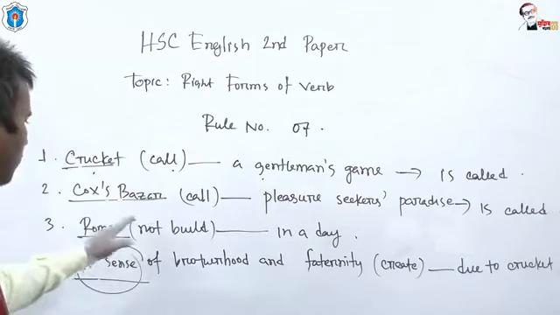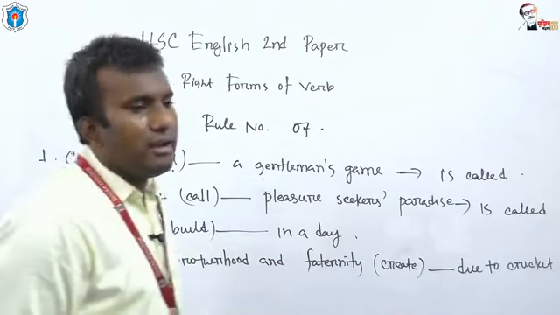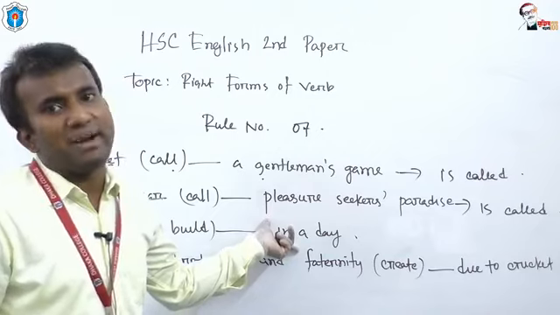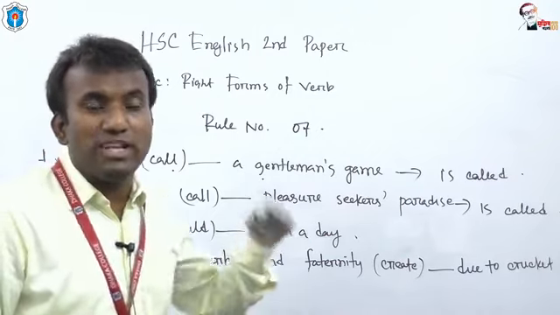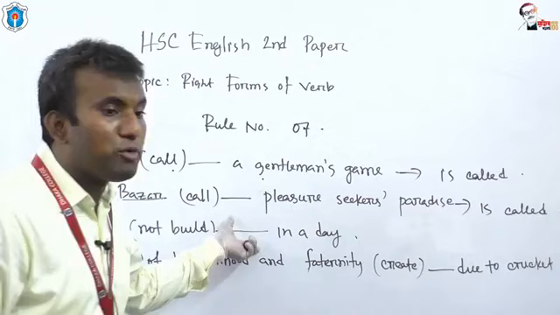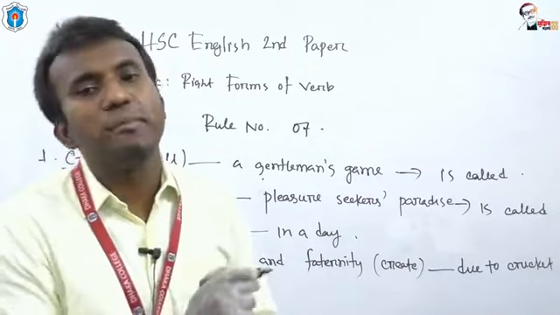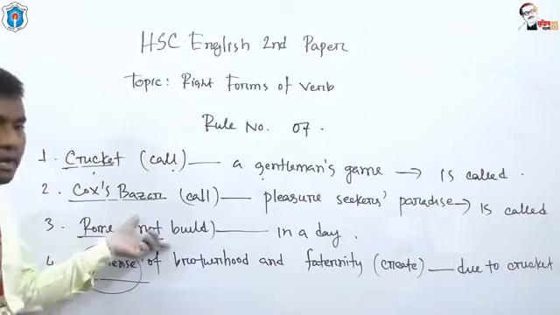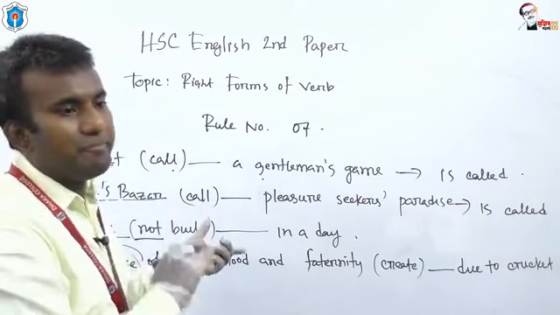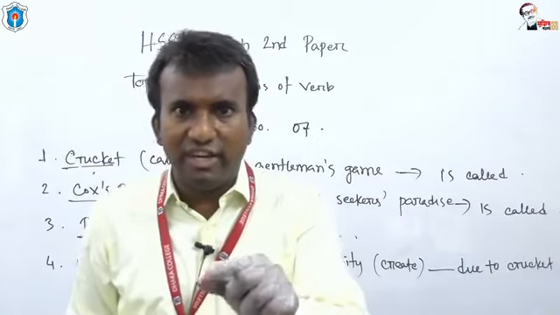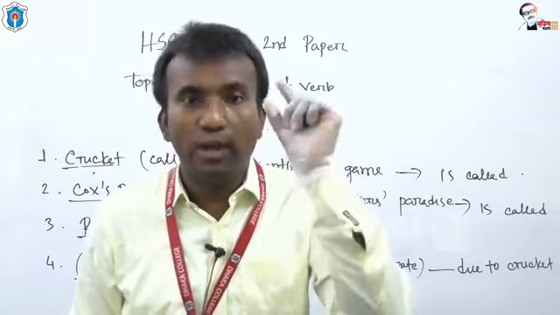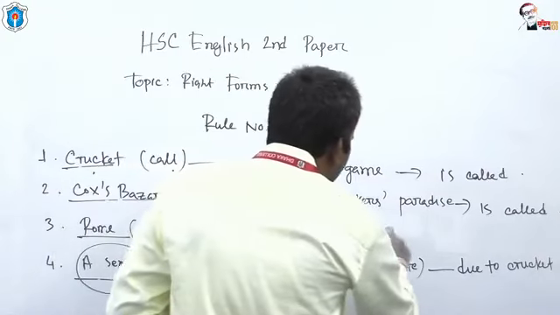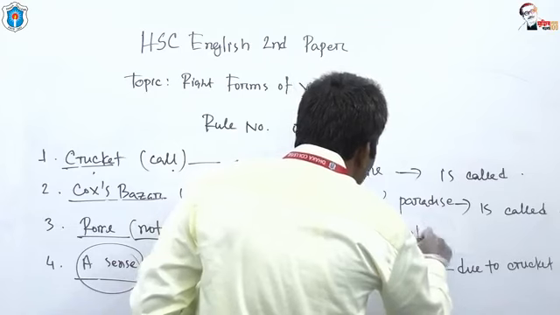Next one, Rome not built in a day. This is an event which took place in the past. That's why we have to create passive voice using past indefinite tense. But there is one "not", and we have to make it negative. So we have to use past indefinite tense, passive voice, and negative in past indefinite passive voice. And what should be the answer? Was not